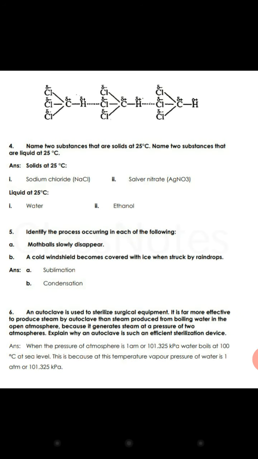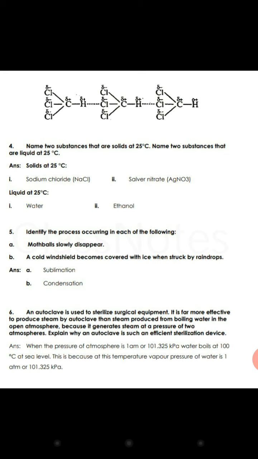After this, another example, that is between trichloromethane. This is your CCl3H, chloroform. This is commonly called chloroform. Name two substances that are solid at room temperature, 25 degrees. They are solid, two substances.